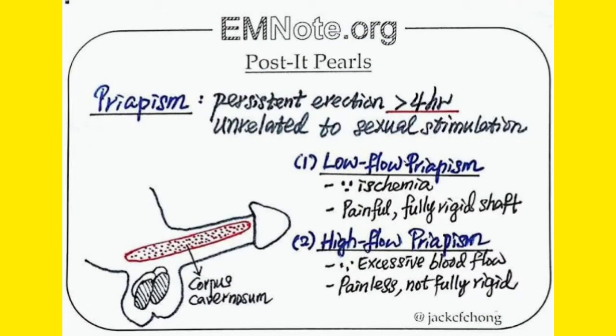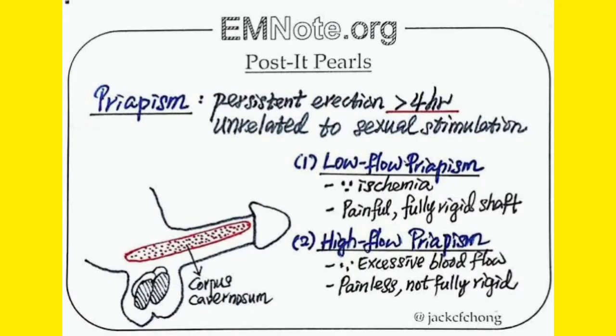You know priapism? Priapism is a persistent erection. Very, very important. Normal erection occurs whenever the male and the female are having sex. At that time, before sex, the male organ penis becomes erect. But priapism is a persistent erection, and this is very important. This persistent erection lasts for more than 4 hours. So it is a prolonged process of erection.